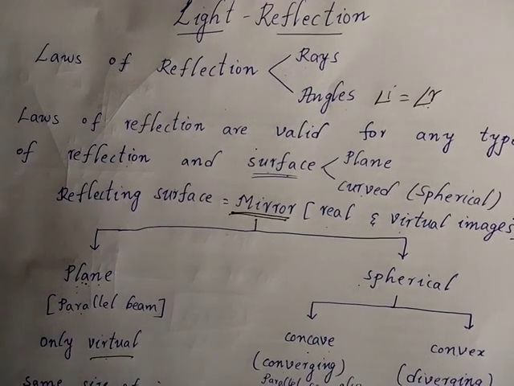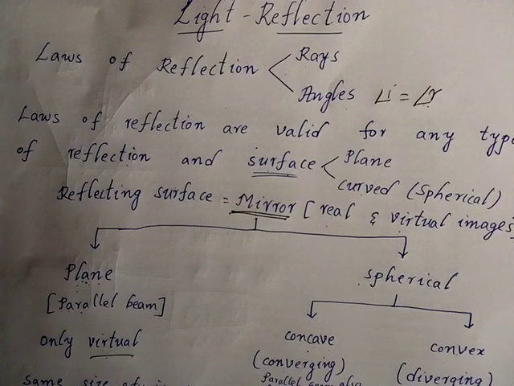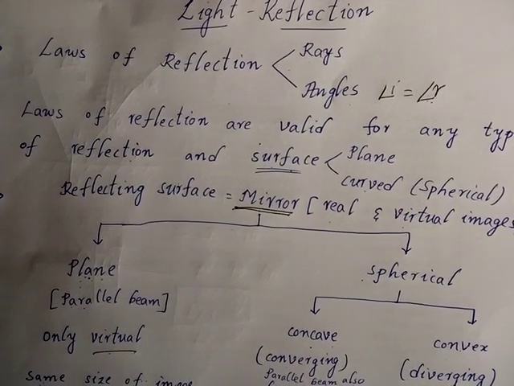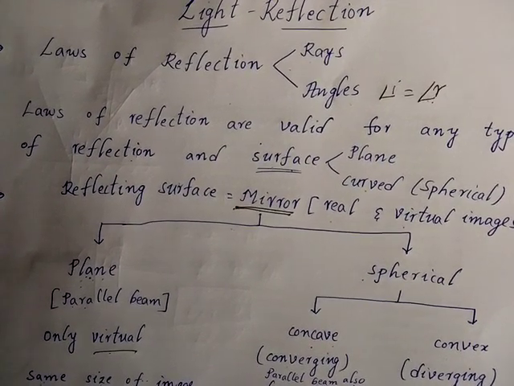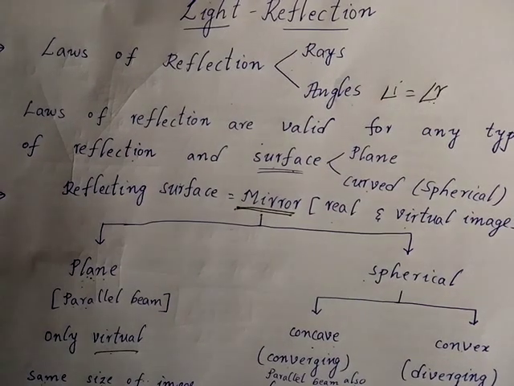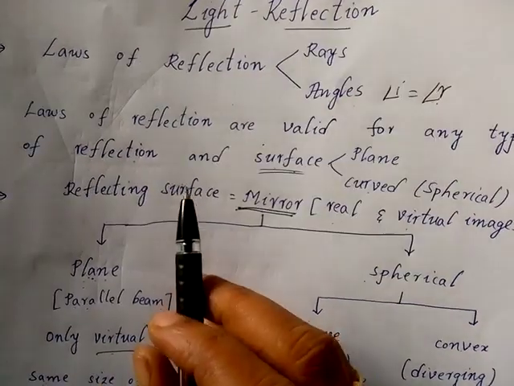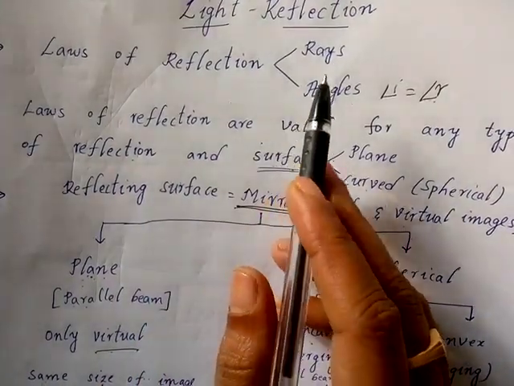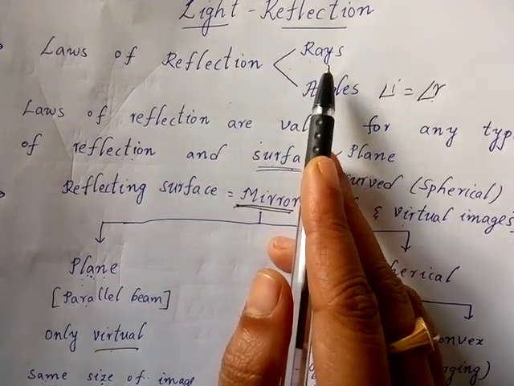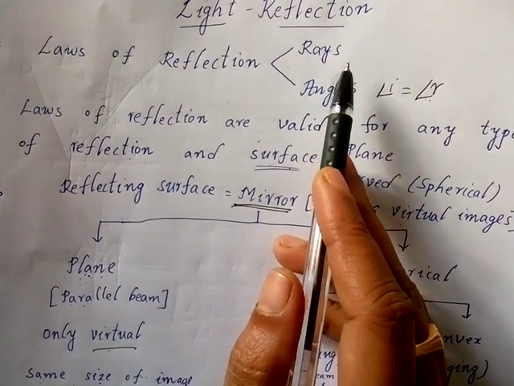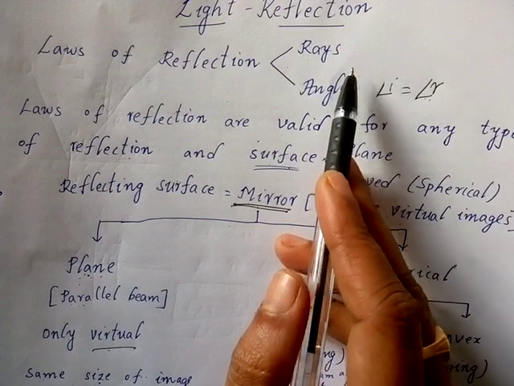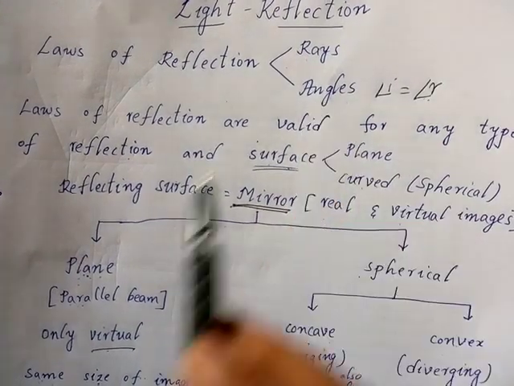In this revision, we are going to discuss only the important topics for the exam. Let's get started. So, first topic is light reflection. In this, laws of reflection are very important. So, first law is about rays. Incident ray, reflected ray and normal lie in the same plane.